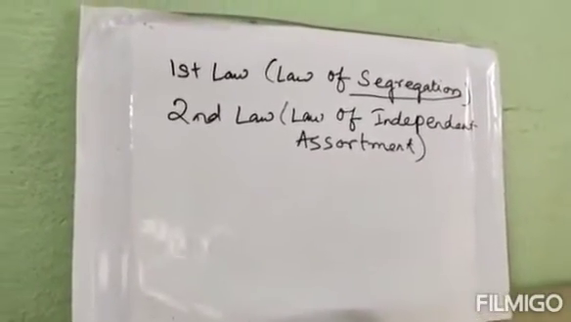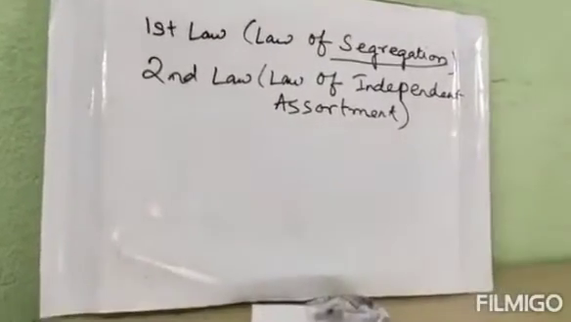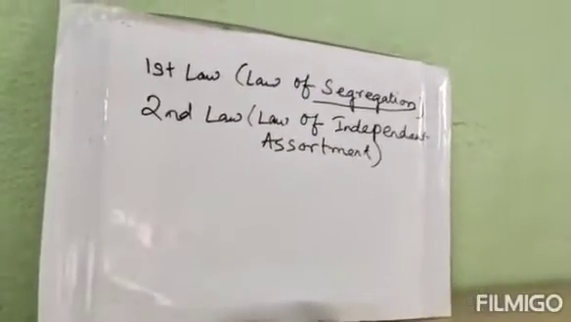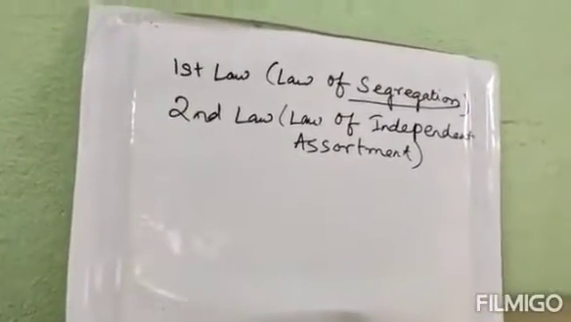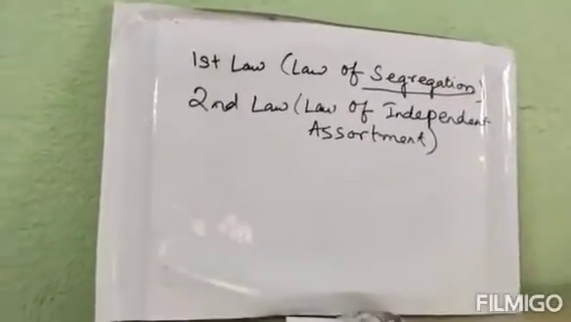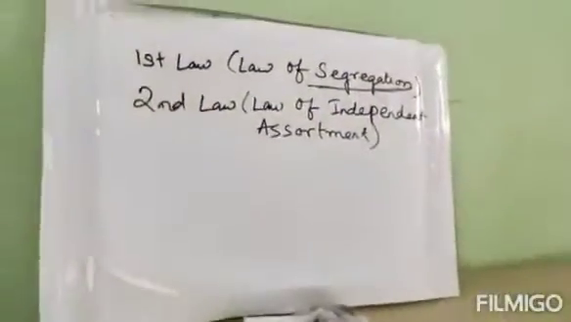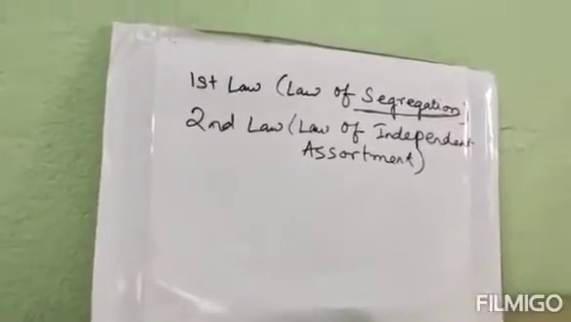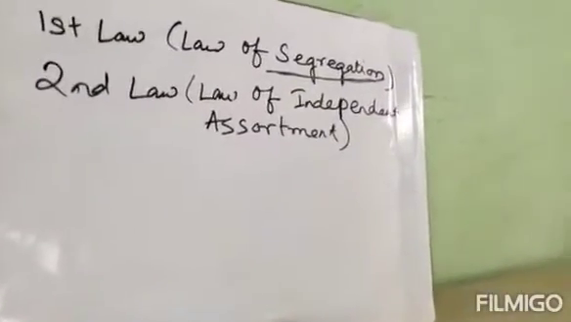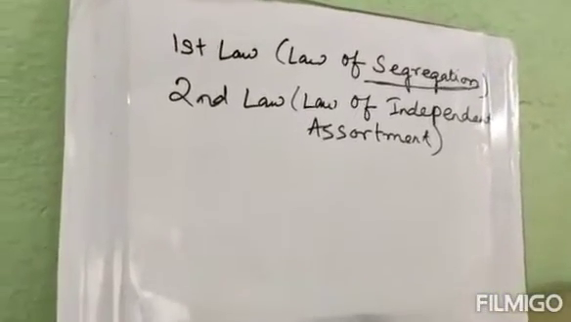Rather, they will go to their respective gametes, and they will maintain their individual property. They will not mix up, they will not form a new character, but they will segregate. The word segregate means to separate. They will go into different gametes and retain their individual properties, and those properties can be seen in the offsprings.